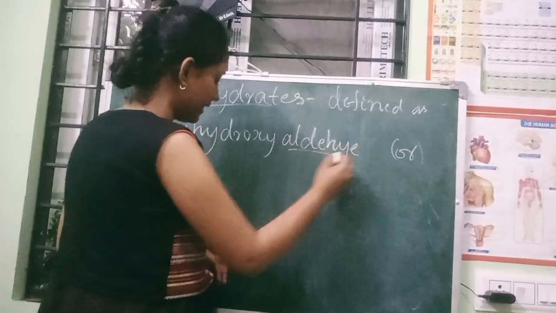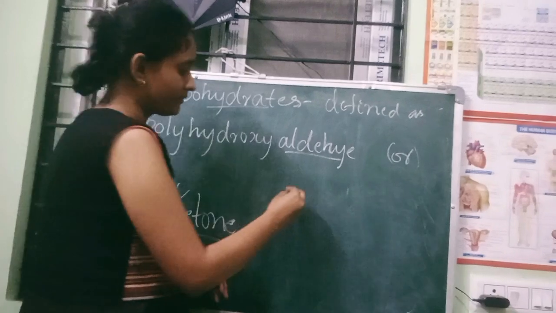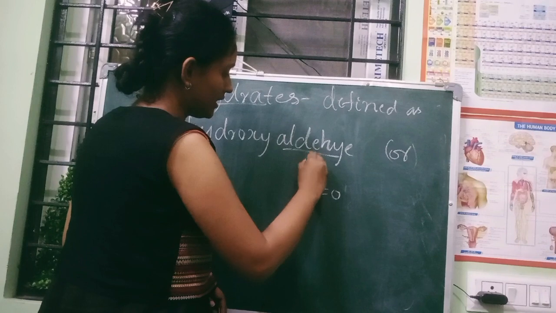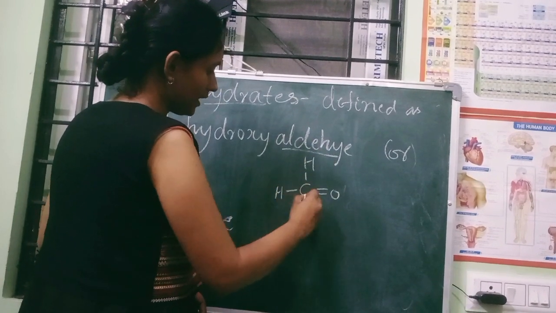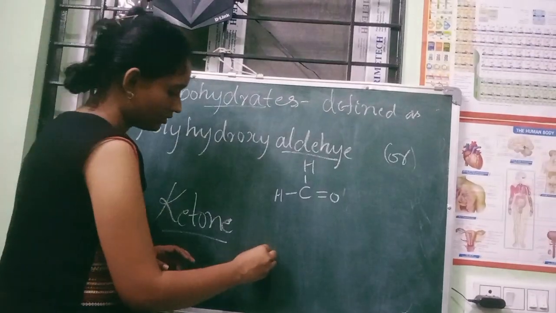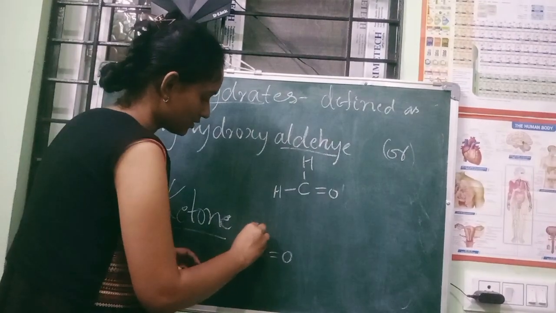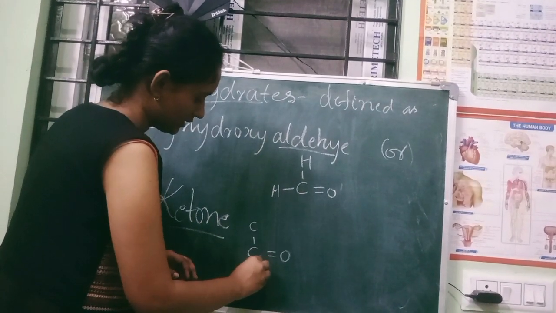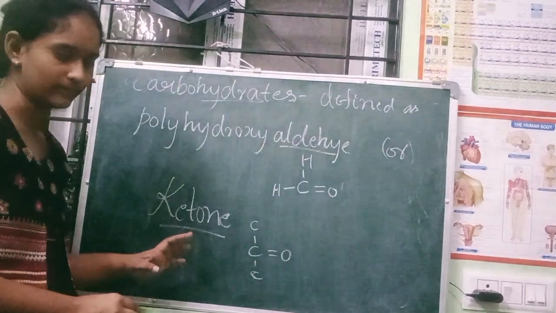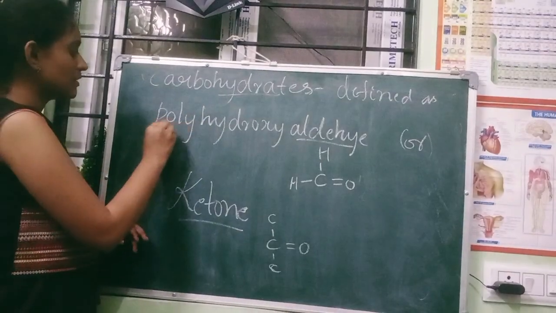Aldehyde and ketone, what are they? They are functional groups. How is aldehyde written? In aldehyde, we have C double bond O, and H, and below it another carbon. This is the aldehyde structure, and in ketone the double bond will be on the second carbon. Remember that. Here also you get C, and here also C. This is the structure of the ketone. Just remember the structures of ketone and aldehyde, which is very important. And in this, what is a poly?